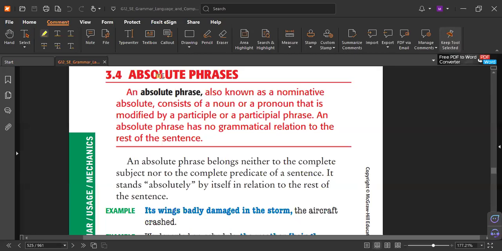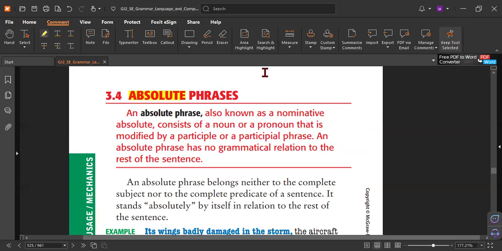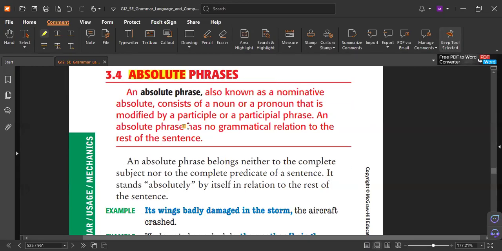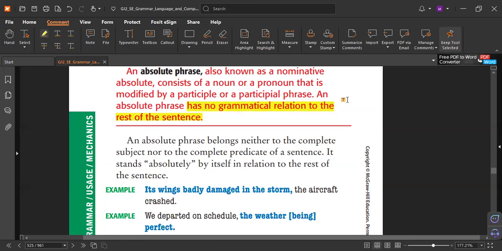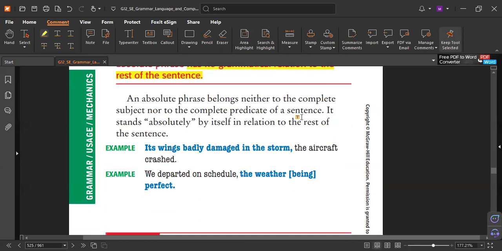It's called the absolute phrase. What does absolute phrase mean? It's from the name. Absolute means it has no connection or relation to the rest of the sentence. Look, what does it mean? It means if you delete it from the sentence, it does not make any problem. Let's try. Now here, this is your sentence.